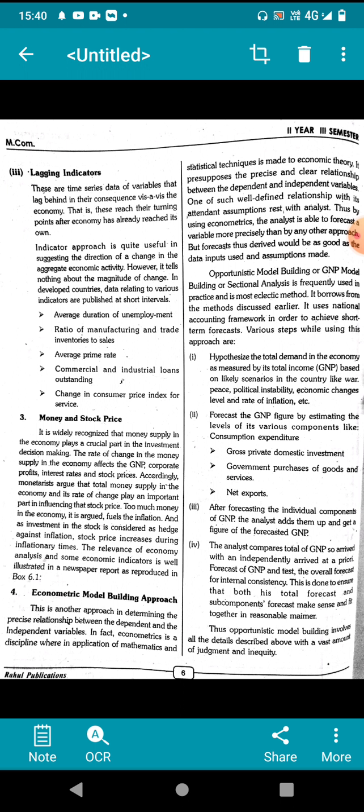This is another approach, determining the relationship between dependent and independent values, like economic model buildings or econometric model building approaches. The econometric model building approach is a statistical technique applied to economic theory. Next it examines the relationship between economic variables, how companies should move, how to look at relations, how the economy is doing, and then GDP, NDP, national gross domestic product. These are all economic model building approaches.